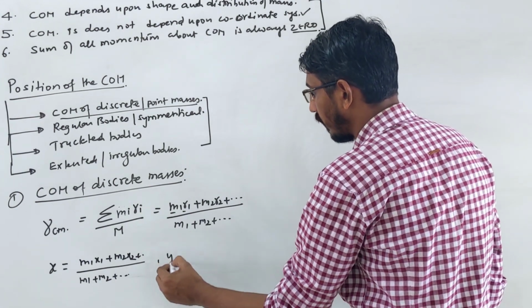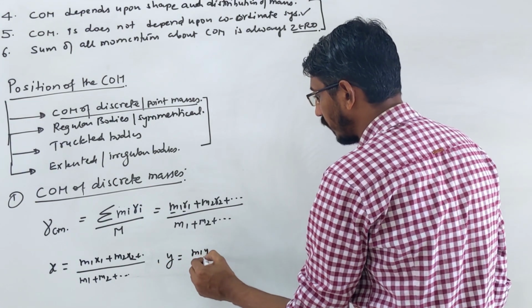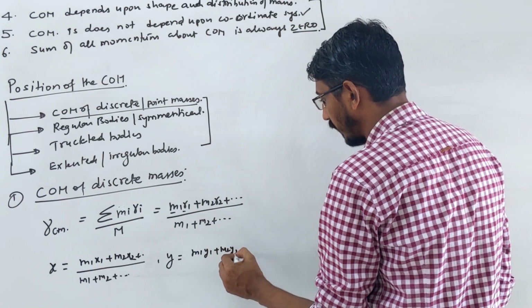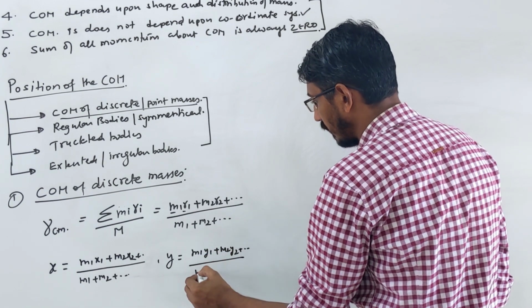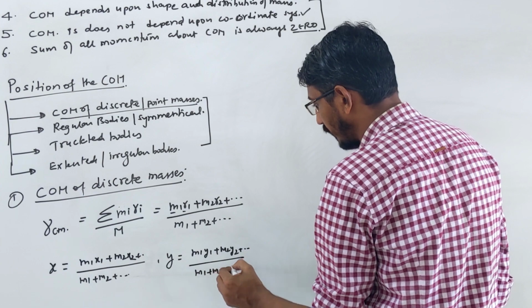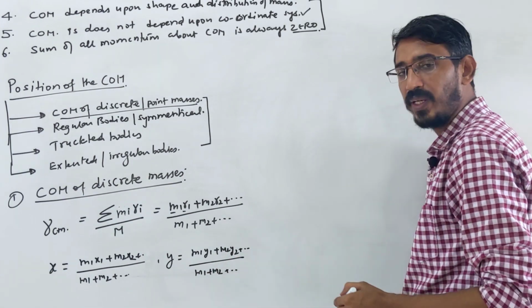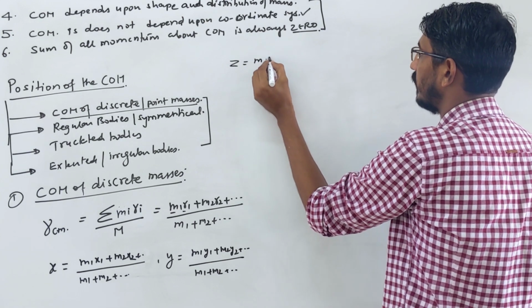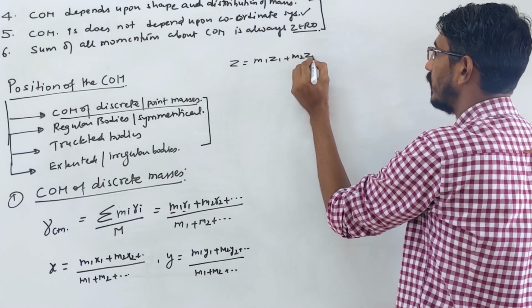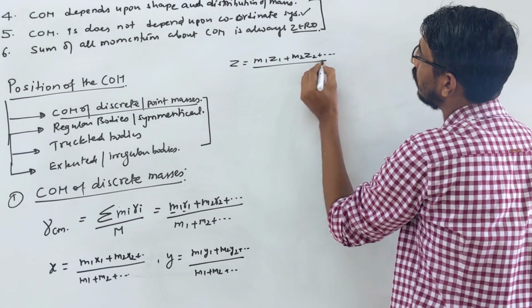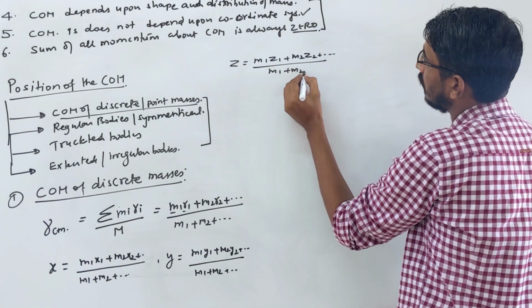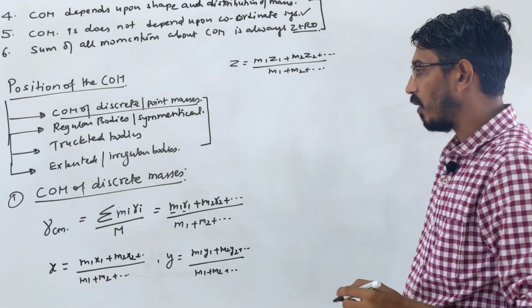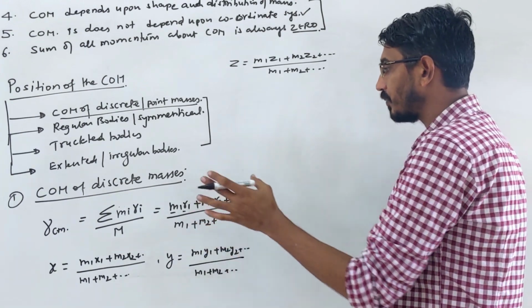Same way you will find the y coordinate: m1 y1 plus m2 y2, and it goes on. If they ask for the z coordinate also, same way: m1 z1 plus m2 z2, and it goes on. The same procedure we follow everywhere. It's very simple. So you find all the coordinates. This is the general formula.